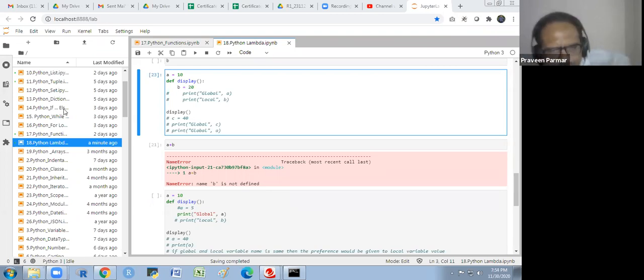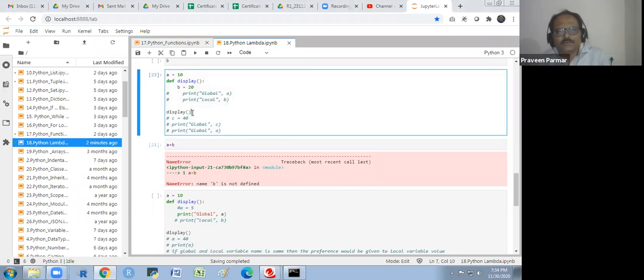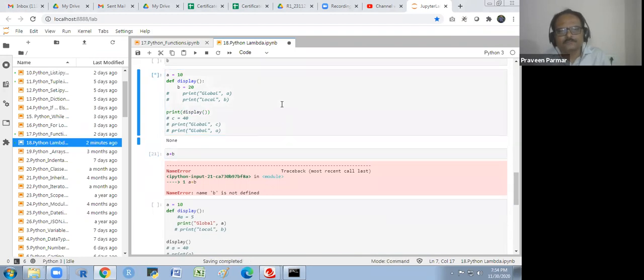Just a moment. You got it or not? Why am I not getting this? I will see. Because I have to use the print. I will show you why it is not running.